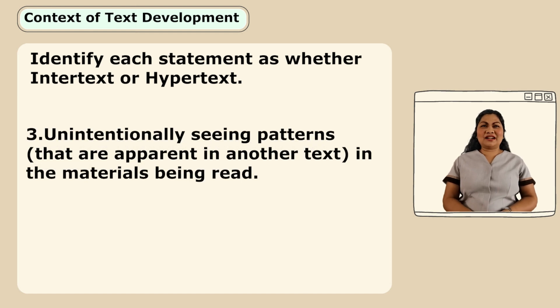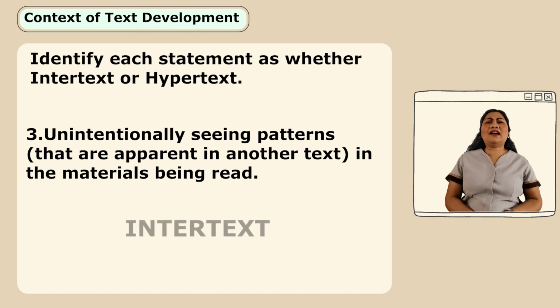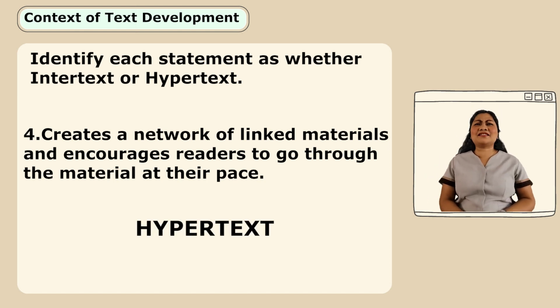Number 3, unintentionally seeing patterns that are apparent in another text in the materials being read. Intertext, yes, that's right. Number 4, creates a network of linked materials and encourages readers to go through the material at their pace. Yes, hypertext, that's right.